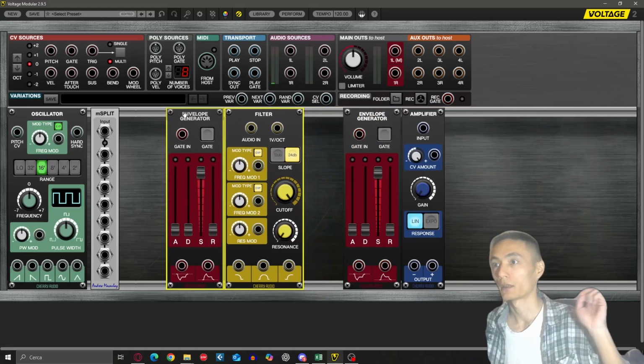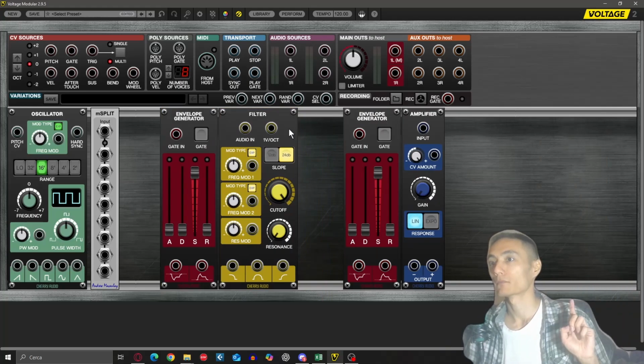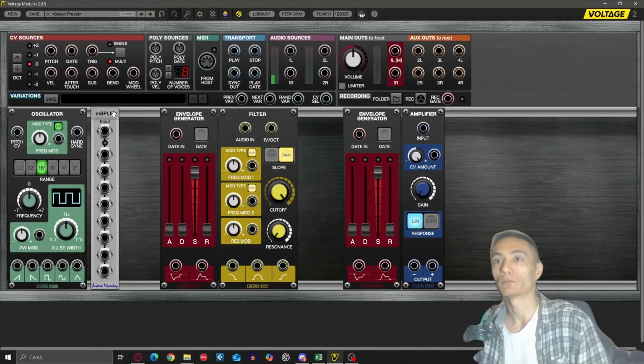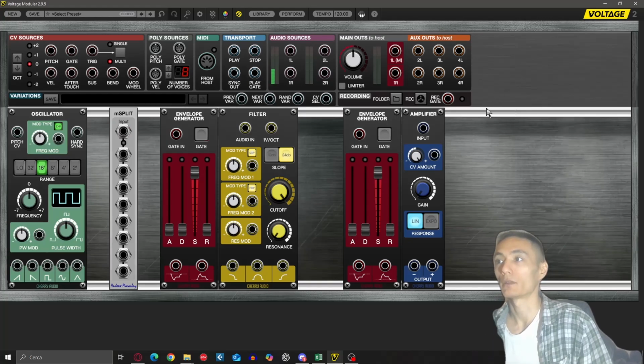Okay, do not. Another thing is to put some space in between the modules, you see, like this. Now we are ready to begin with the connections.